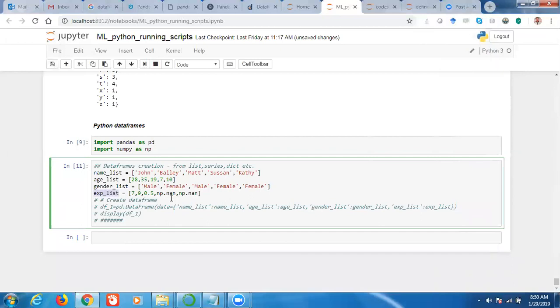It is np.nan, which is for a missing value. Suppose we do not know the experience of these 2 employees, then we can represent it as None. So this will be a None value.